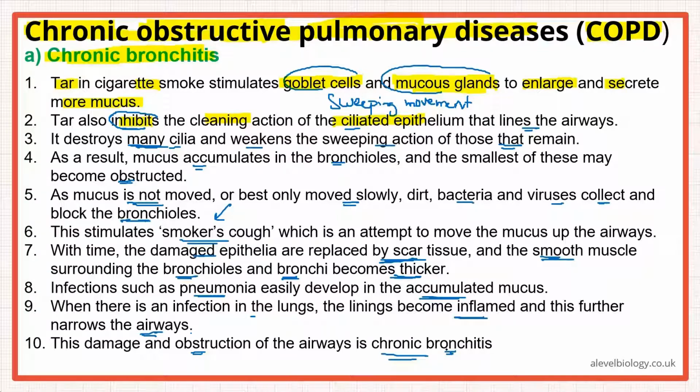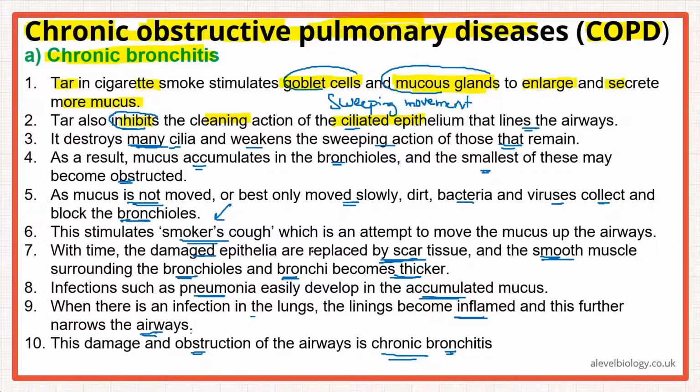So the cigarette smoke, what is it doing? The tar in the cigarette smoke is causing the goblet cells and the mucus cells to enlarge. They start to secrete more mucus. But at the same time, the tar also inhibits the ciliated epithelium from working. It damages them as well, or those which are working are not working effectively. So because of that, we have a lot of mucus which accumulates in the bronchioles, and the smallest of the bronchioles will become blocked.